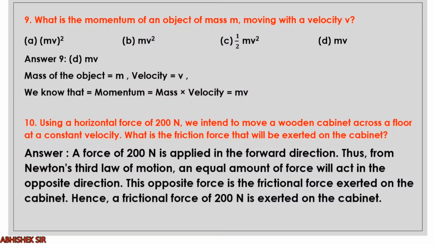From Newton's third law of motion, equal amount of force will act in the opposite direction. So opposing force is the frictional force. So what is the frictional force exerted? It will be 200 Newton only, but in the opposite direction. Clear? So this was the end of the 10th question.